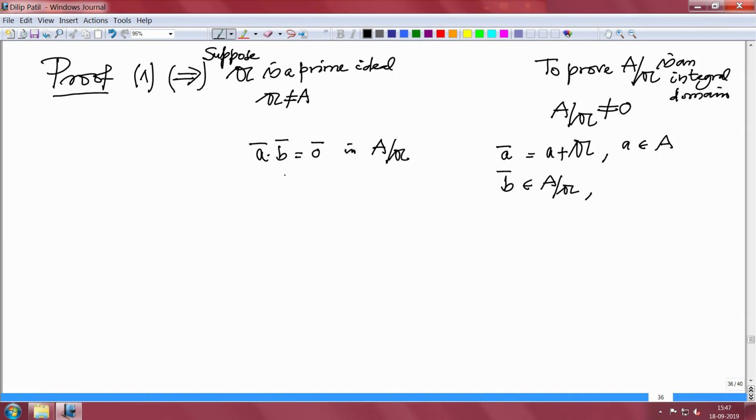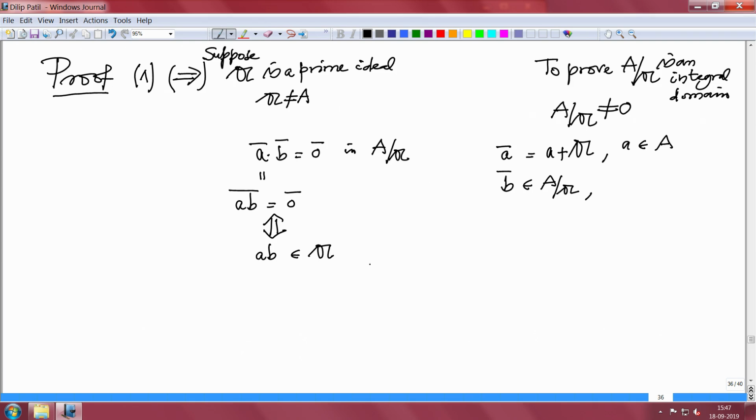But what does this mean? The way we have defined the multiplication in this residue class ring, this is same thing as ab bar equal to 0 bar. When are the two elements equal? When the difference belongs to the ideal. So, this is equivalent to checking ab minus 0 belongs to the ideal 𝔞.